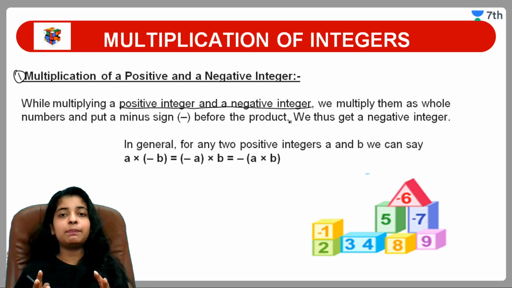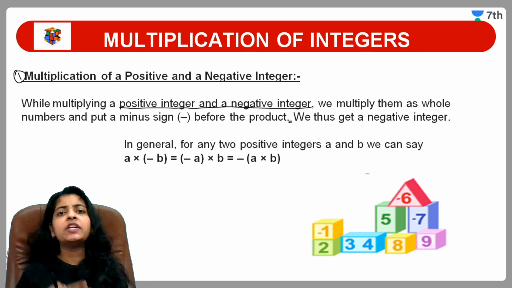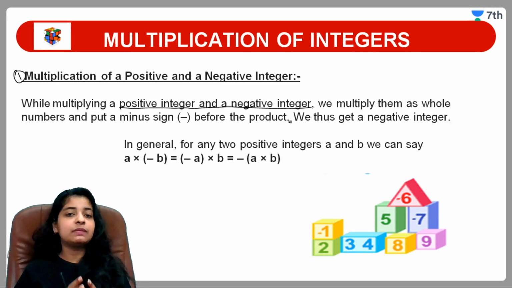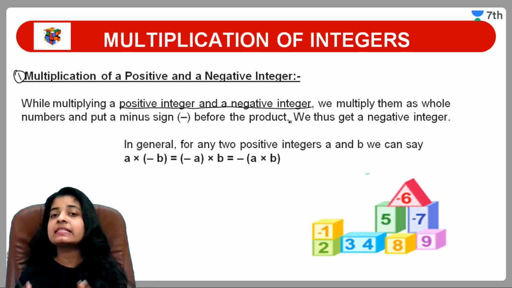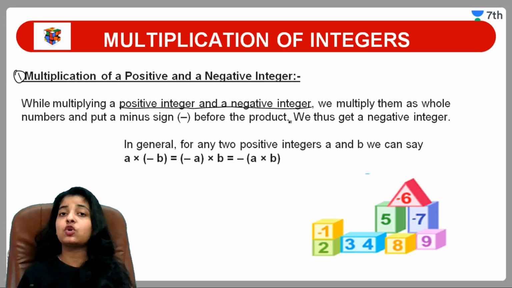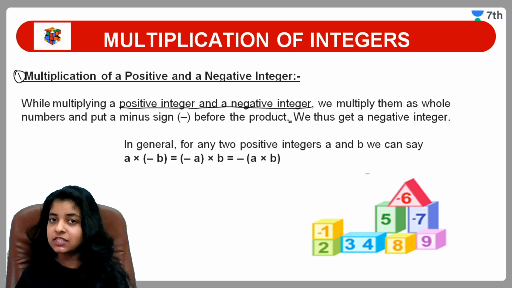Nothing, just multiply those numbers as whole numbers. जैसे आप दो whole numbers का multiplication करते हैं like 5 into 4 20, 2 into 6 12, same आपको वैसे ही multiply करना है. After that just put a minus sign in the result. फिर जो भी आपको प्रोडक्ट का रिजल्ट आता है, जस्ट आपको उसके आगे एक माइनस का साइन पुट करना है and you will get your answer.